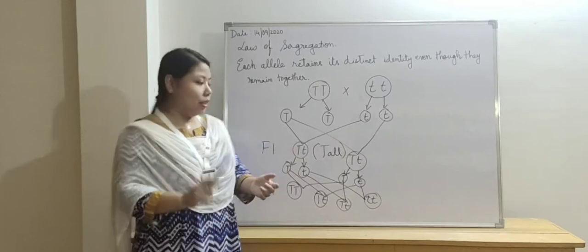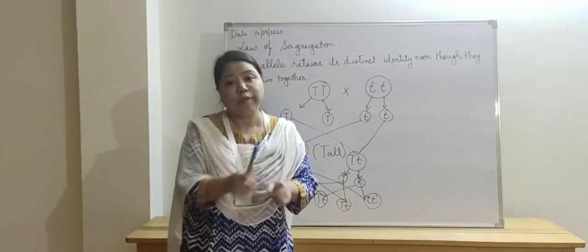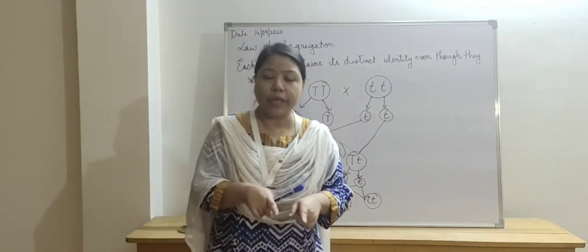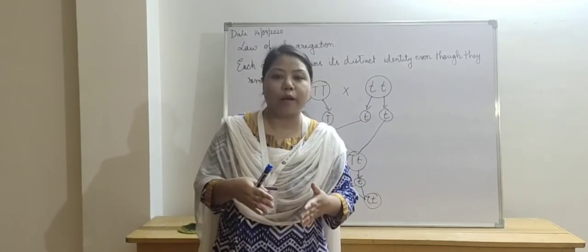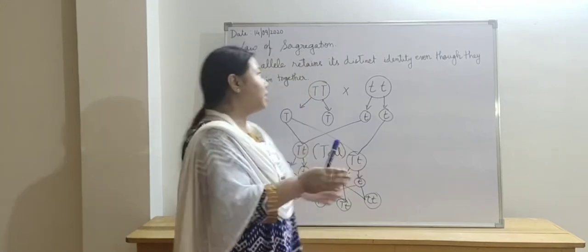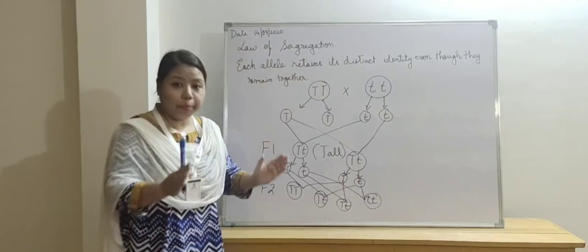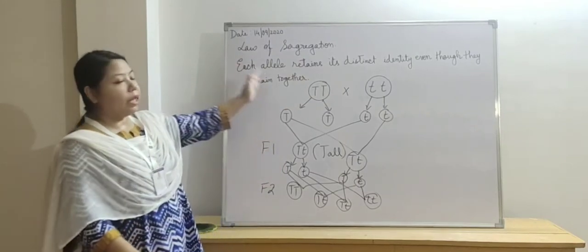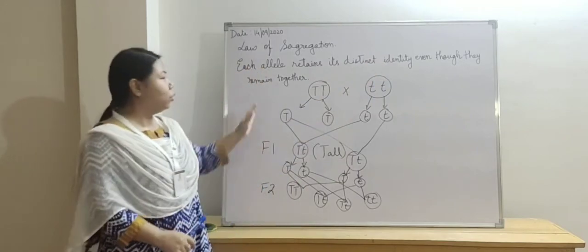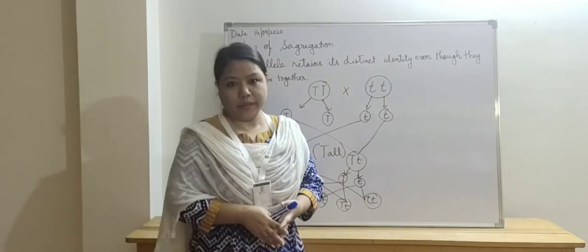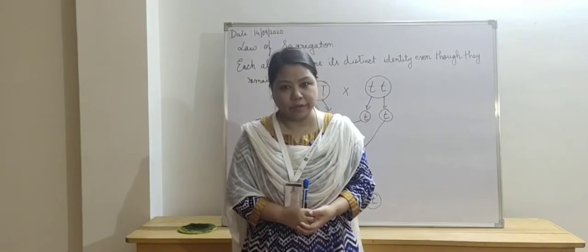That means the characters did not get mixed up with each other even though they came together. So this is what Mendel said, the law of segregation, separation. Each allele retained its distinct identity even though they came together. So this is the law of segregation.